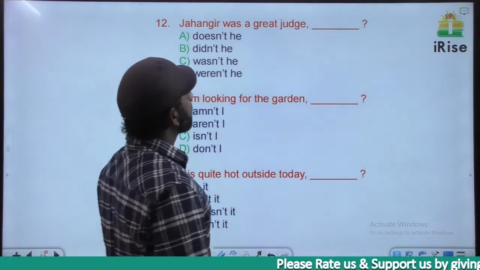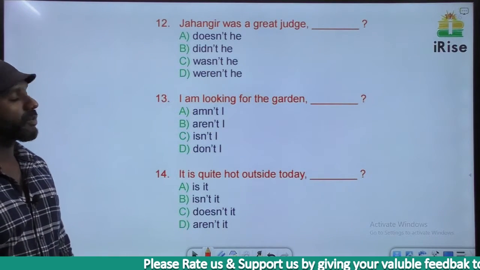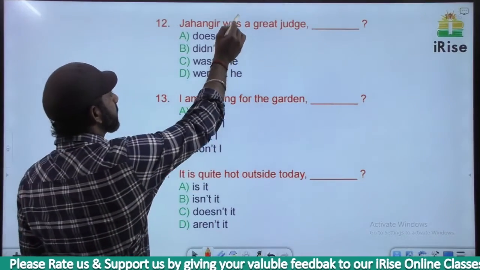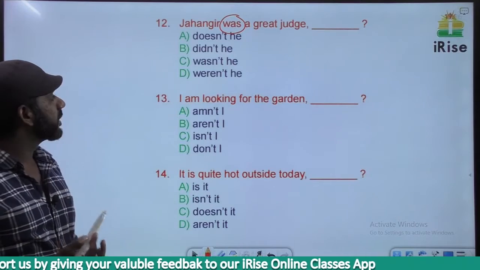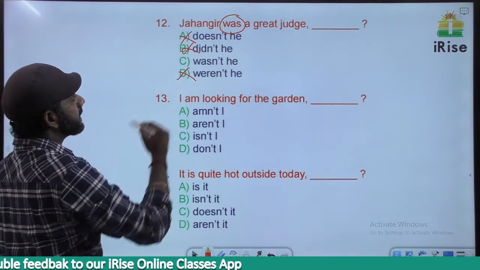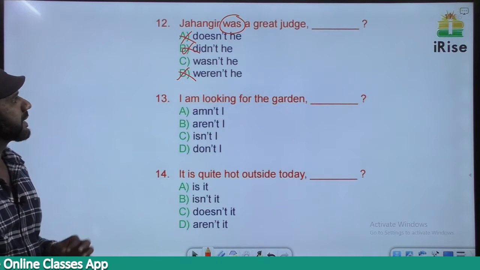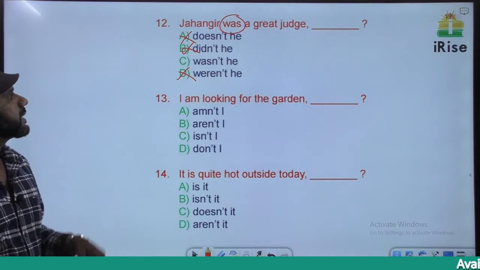Jahangir was a great judge. We have an auxiliary verb in the sentence, which is was. So the tag must be framed with the auxiliary was. Based on that, A, B and D are eliminated. A says does, present tense. Did, past tense. Now weren't, we want was actually.